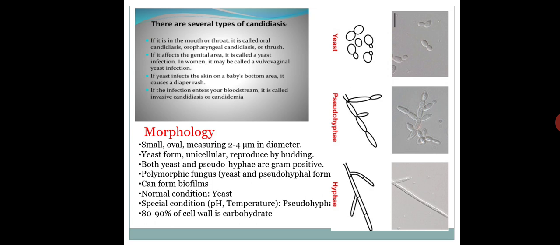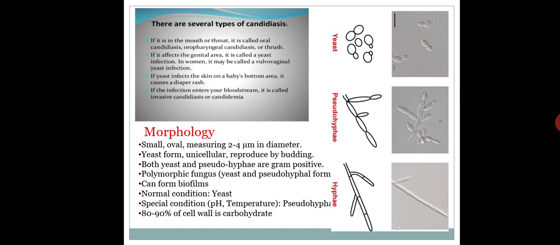Biofilms means it is the community or we can say growth. Many bacteria or microorganisms grow into the one place, so that is the biofilms. And due to the growth of that organism, it is like a sticky layer. Okay, somewhat sticky layer is there, so they can form the biofilms. Definitely when fungus has been grown, it doesn't grow in the single form, it grows in many different forms, so it can form the biofilms. It is the community of microorganisms. In normal condition it stays like yeast. And yes, the main thing is 80 to 90% of the cell wall of this fungi is of carbohydrate. Okay, so this is the morphology.